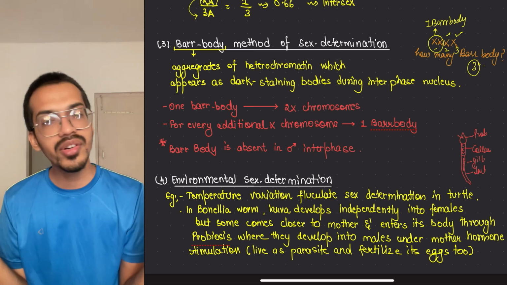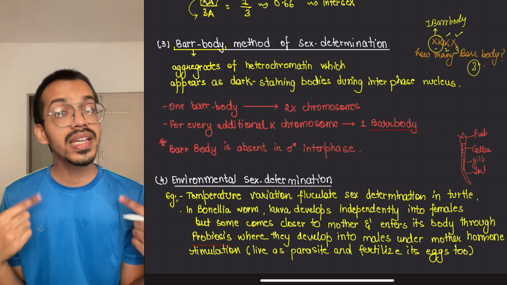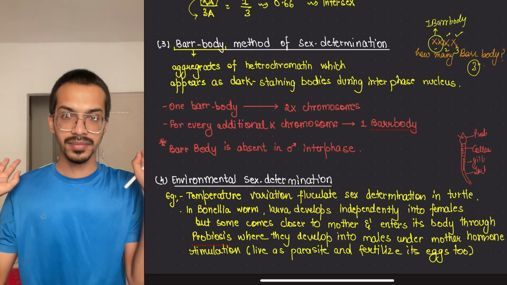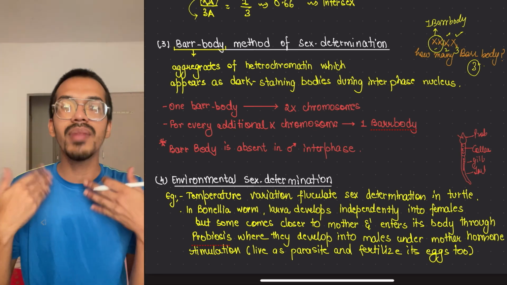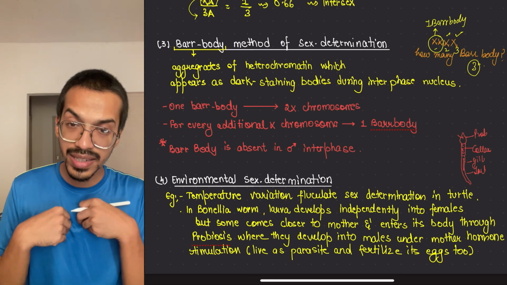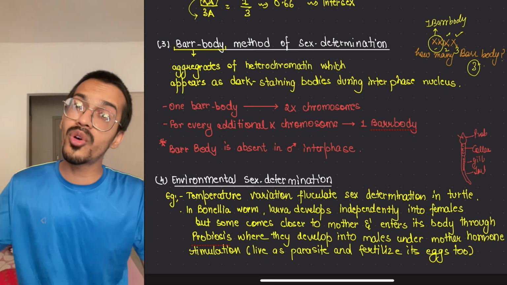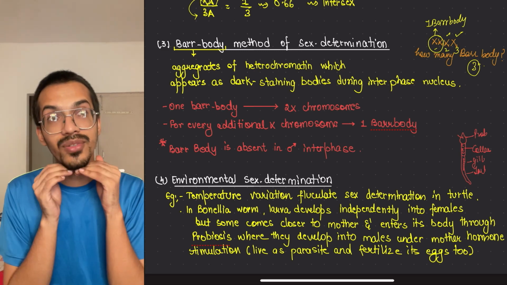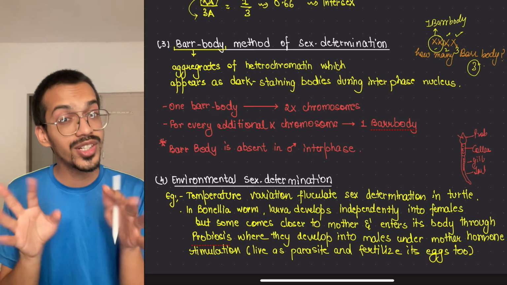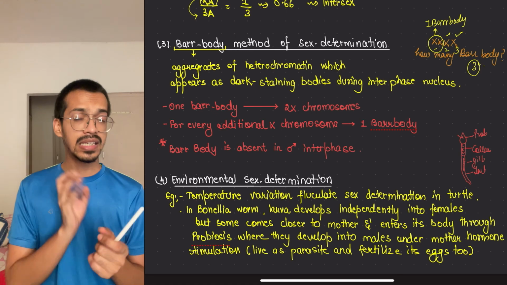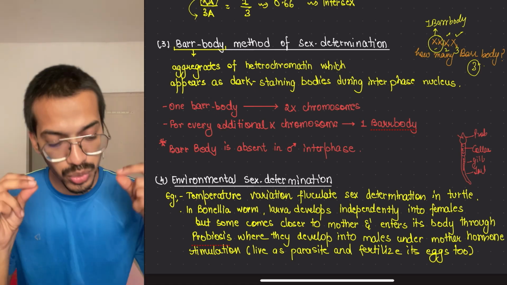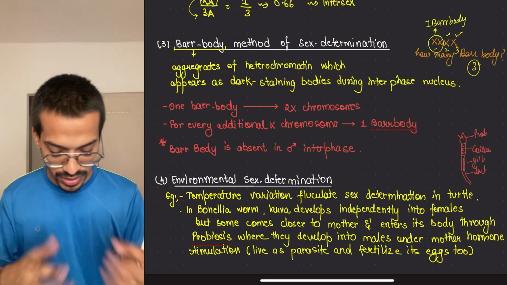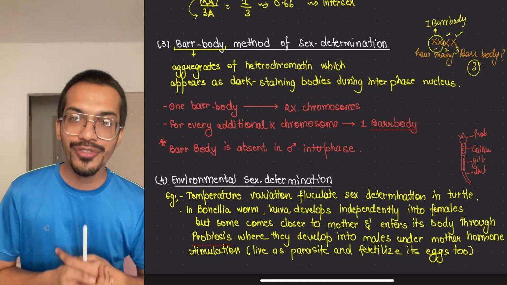And now my body releases hormones. Under the influence of those hormones, they change themselves into males and live like males in my body as parasites, eating my food and also fertilizing my eggs. So think about me as a female, what is happening with me. But nature is curious. I always felt that God is very notorious, doing something like this. So this is one of the funny facts.